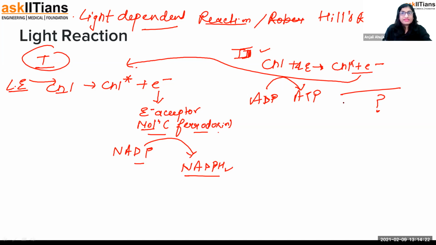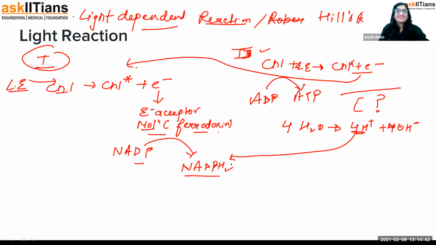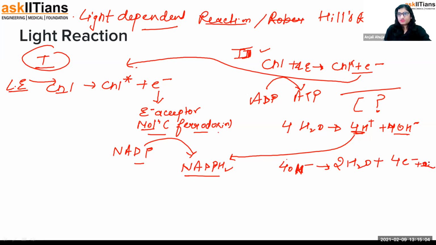This electron deficiency is fulfilled by photolysis of water. Here, the H2O molecule is split up. 4 molecules of H2O in the presence of sunlight split up to form 4 H positive and 4 OH negative. This hydrogen is the one that is going to be given from the photolysis. Now these 4 OH negative further form 2 molecules of H2O plus 4 electrons, and of course, an oxygen molecule. Oxygen is released by the end, guys.